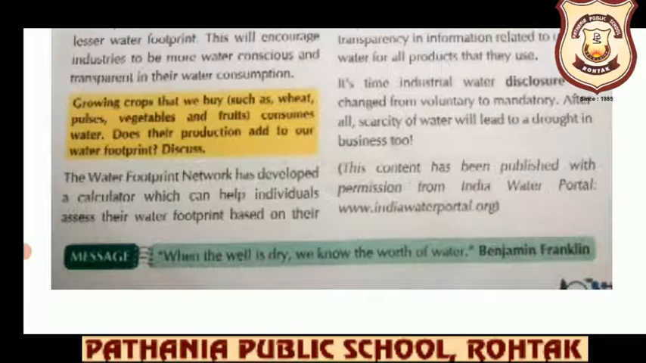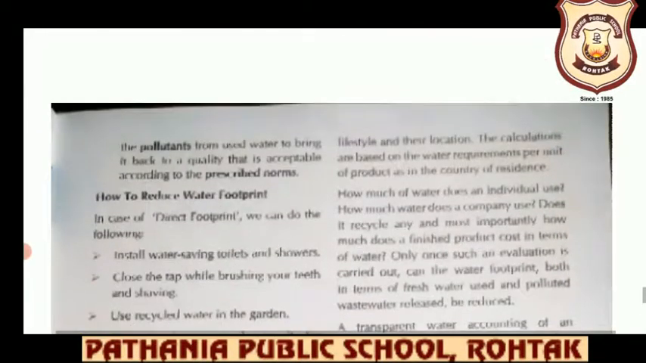So what they are saying is that there is a network of people who are calculating how much water is being used by one single person, what kind of products the people of a particular area are buying, what kind of industries produce these products, and how much water those industries are using. So all these things can be calculated, and once we are able to get the total calculation, then what can we do? Then we come to the individual